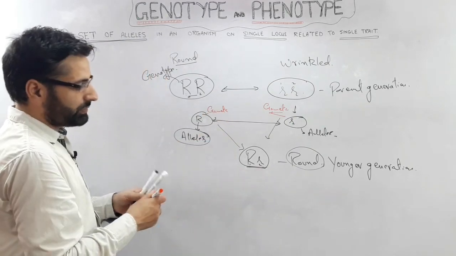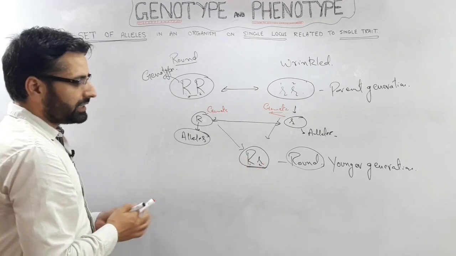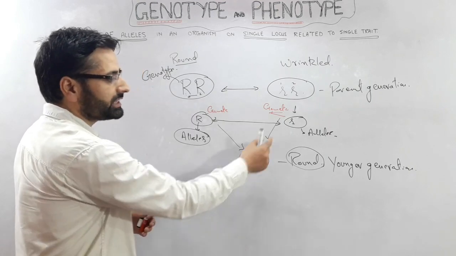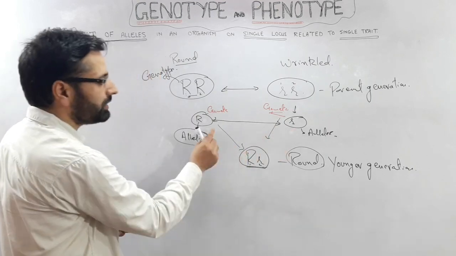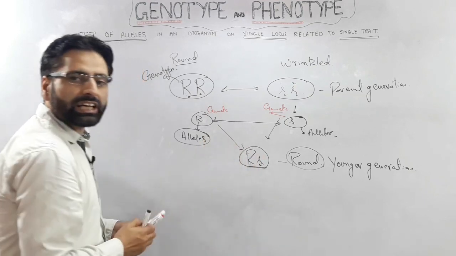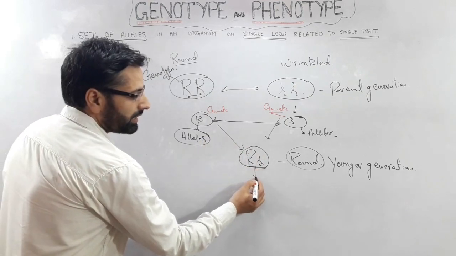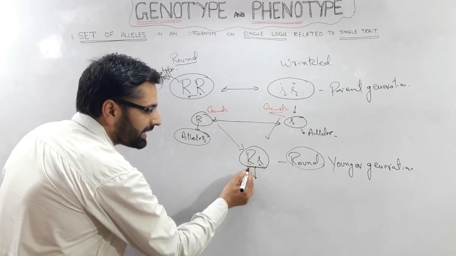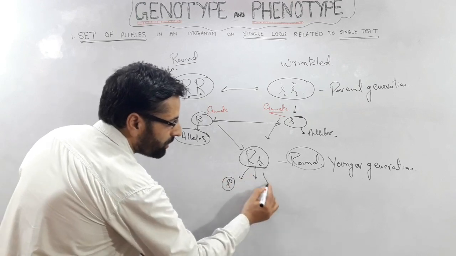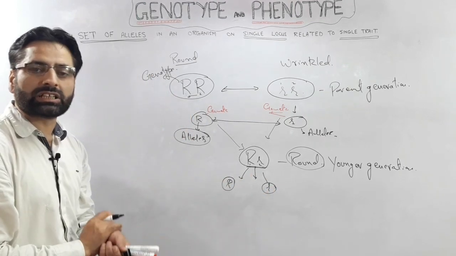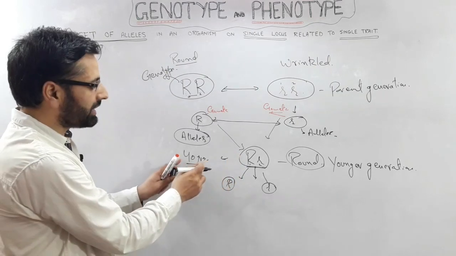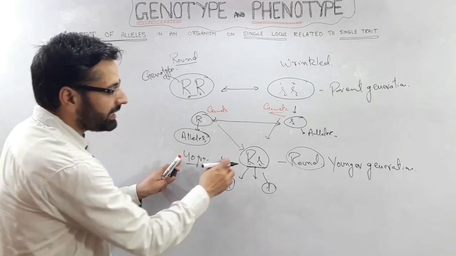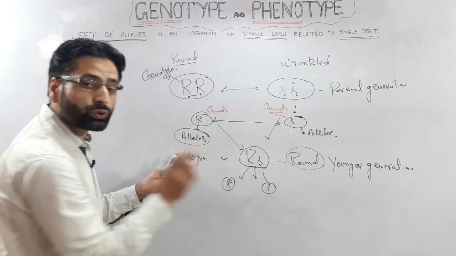Now we have this individual having these two alleles, and this is called the genotype, and this genotype is formed when it receives one allele from the mother and one allele from the father. If this individual reproduces before it dies, then it will transfer these alleles, that is capital R or small r, to its next generation. If this individual has a lifespan of 40 years and it reproduces before its death, then it will transfer these alleles, not genotypes.